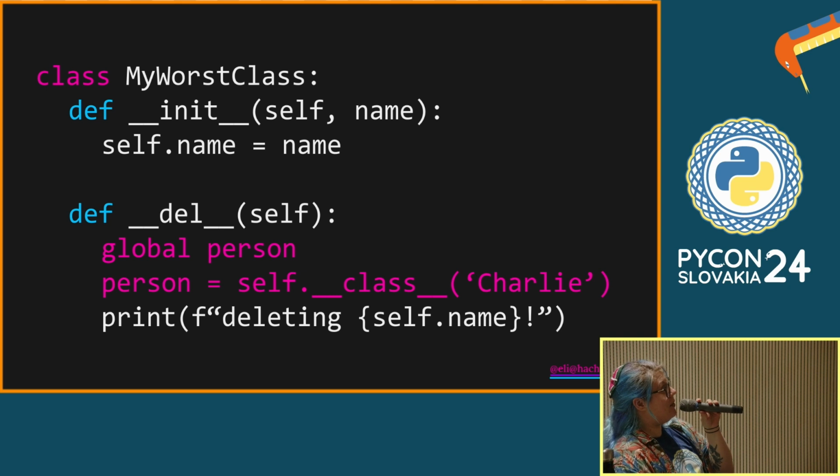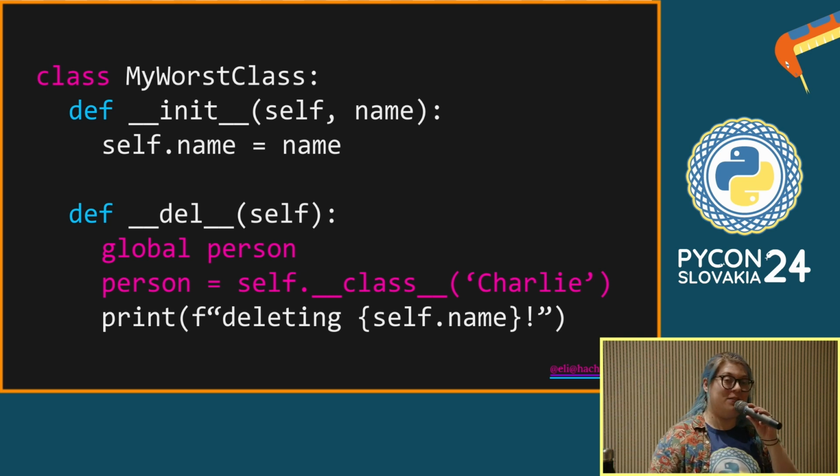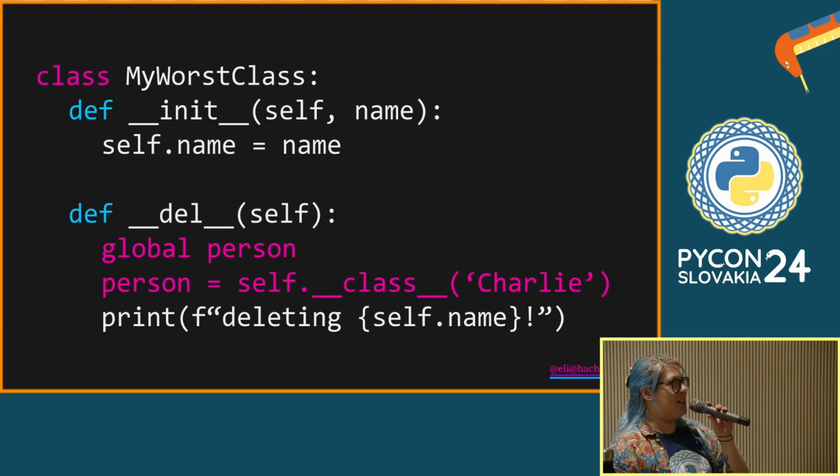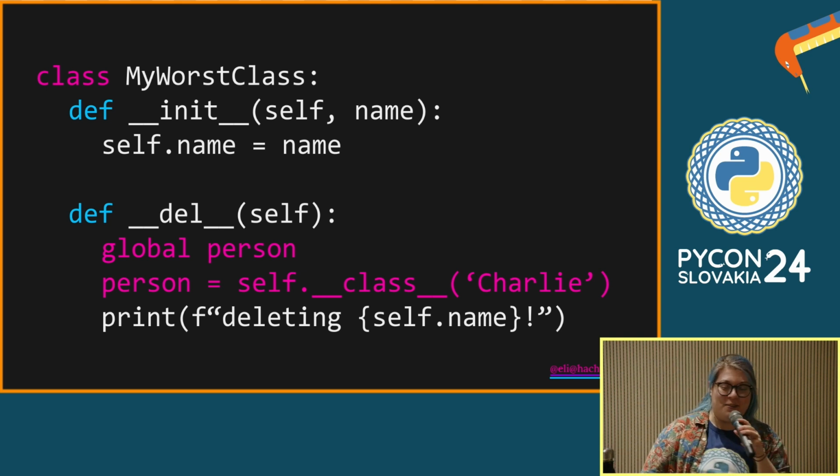So this you could never fully delete. Once you've instantiated an instance of this class, you will always have an instance of this class in memory, because every time you try and delete it, it'll make a new one. Don't do this either. Yeah, fun with finalizers. This breaks garbage collection. Don't do it.